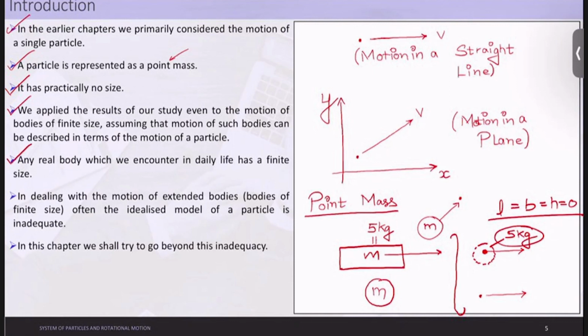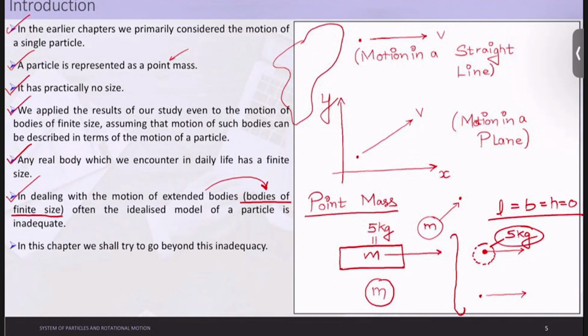So any real body which we encounter in daily life has a finite size. This is already known to us. Let us take a very graphical sense, and say this is that body. In dealing with the motion of extended bodies, you will understand some physics terms here. The first term is extended bodies. What is the basic meaning of extended bodies? Extended body basically means that the bodies have some finite size.